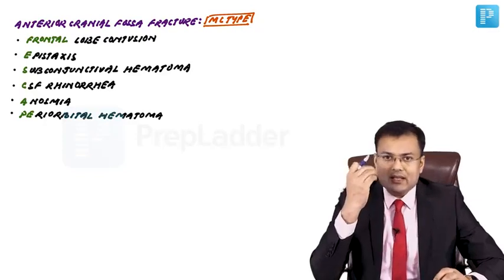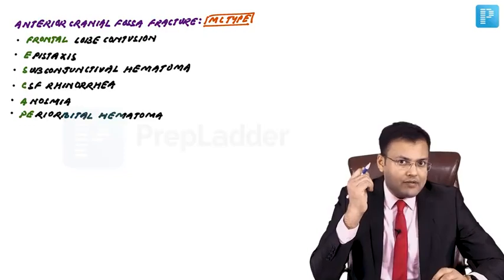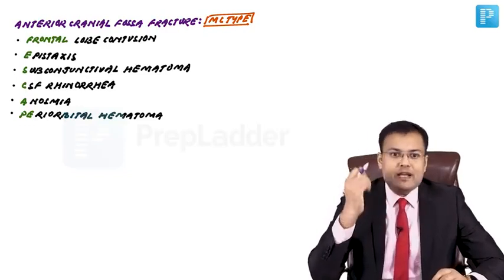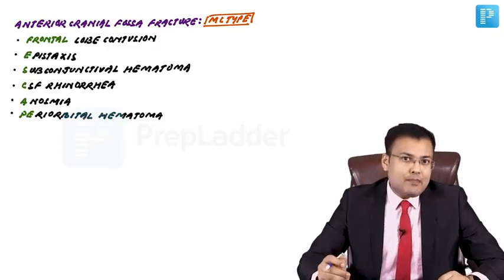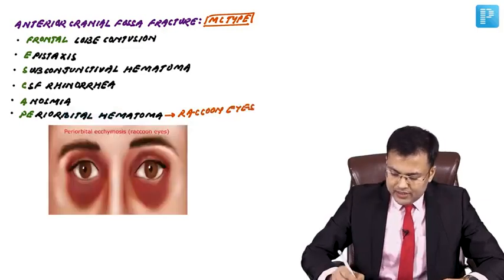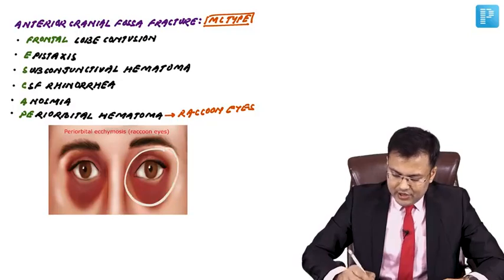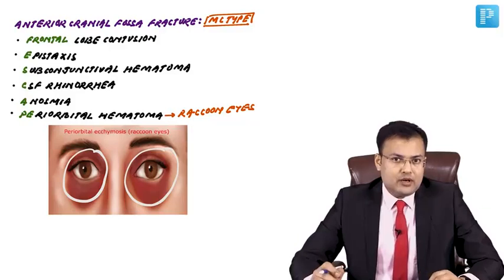There is epistaxis. There is subconjunctival hematoma. Because of fracture of cribriform plate, there is CSF rhinorrhea. It is also associated with anosmia and periorbital hematoma. This periorbital hematoma is also known as raccoon eyes. So here you can see periorbital hematoma or periorbital ecchymosis known as raccoon eyes.